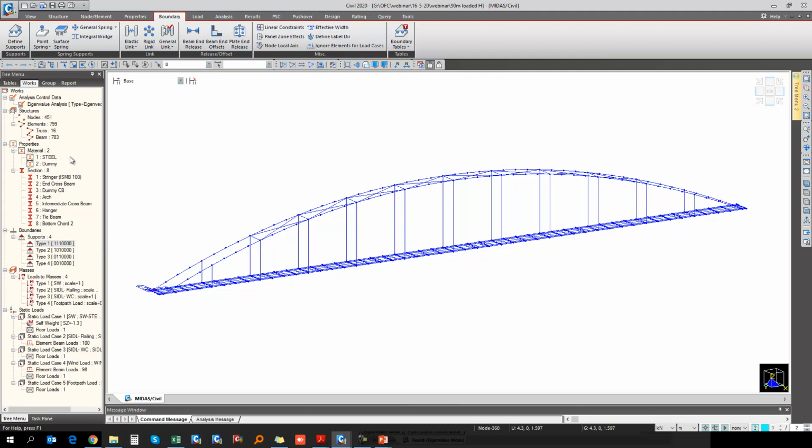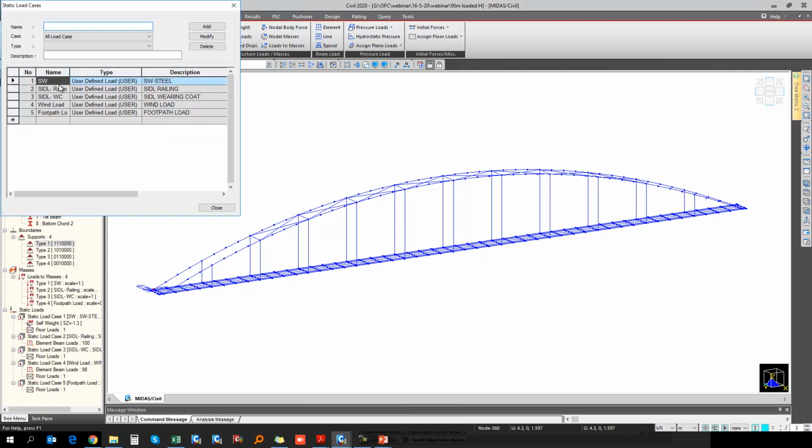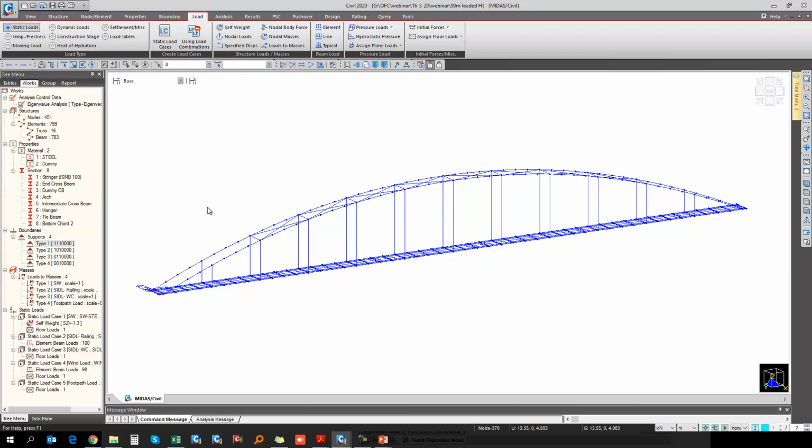The next one is the loads. So if you go to load, static load, and the static load cases, here we have considered the self weight, railing load, wearing course load. So it depends again upon what type of material we are considering for the wearing course, whether it is steel panels or precast concrete panels. And then above that there is a wearing coat. Then wind load and the footpath load. Okay, so this is basically a live load we are applying as a load.